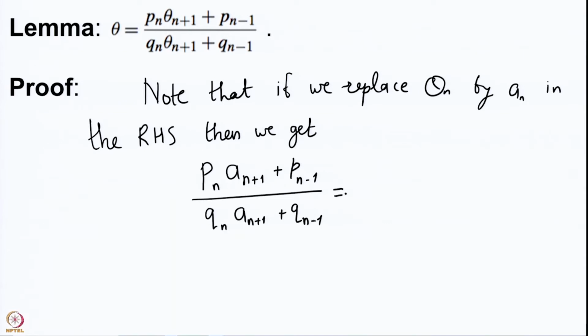And if you remember the recursion formulae for the numerators and denominators of the convergents, then you will see that these are nothing but Pn plus 1 upon Qn plus 1.